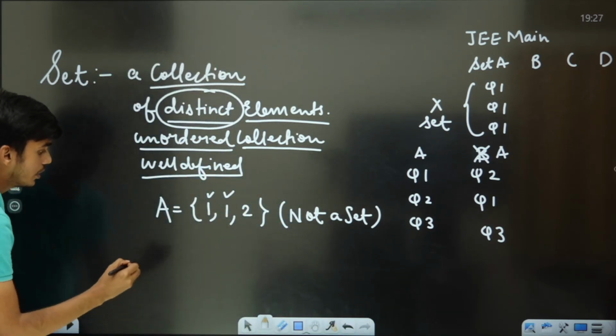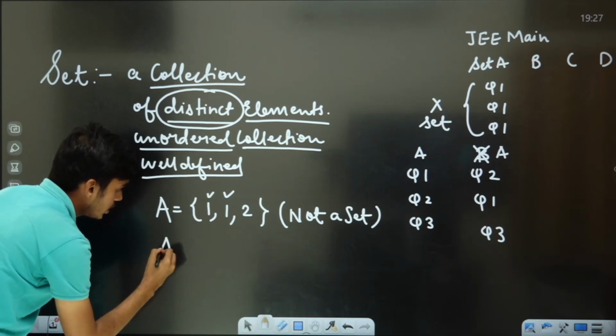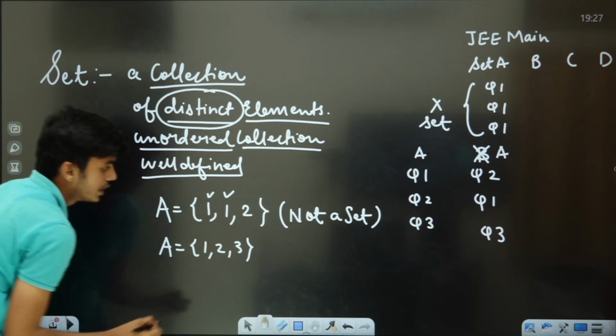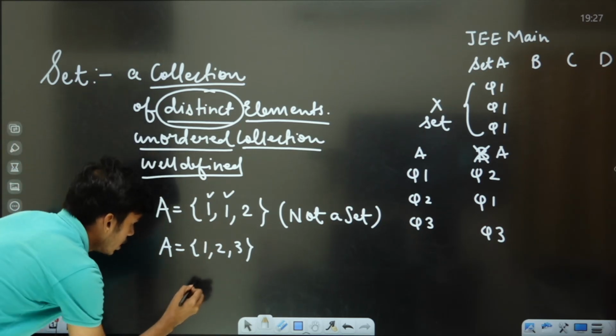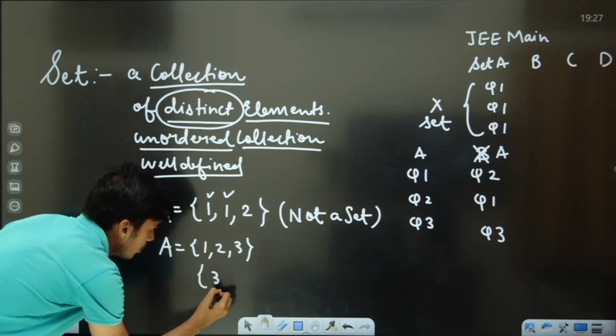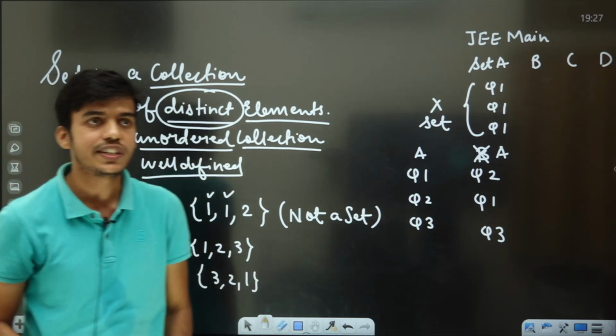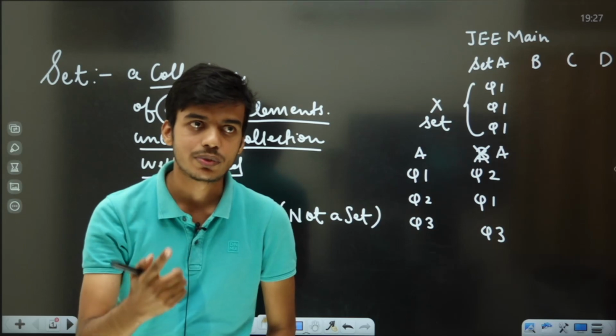Now proceeding further, let us suppose one set is given to you, 1, 2, 3, and one more collection is given to you, 3, 2, 1. They are asking whether they are the same sets or different sets. You should say they are the same sets. Why?